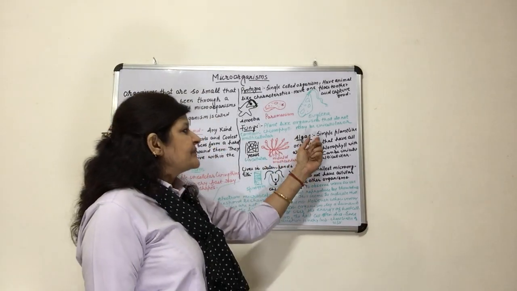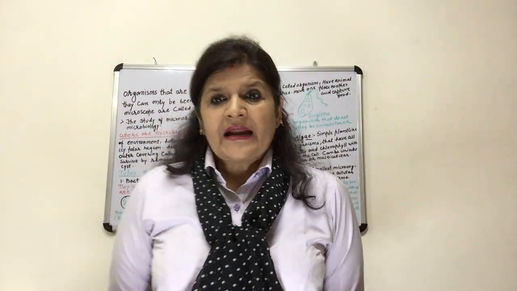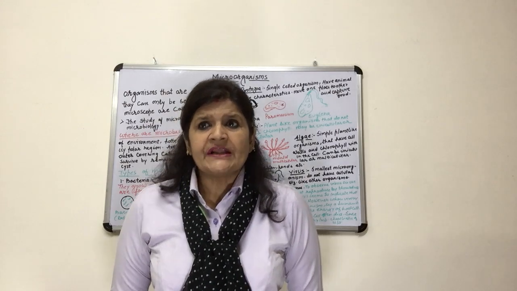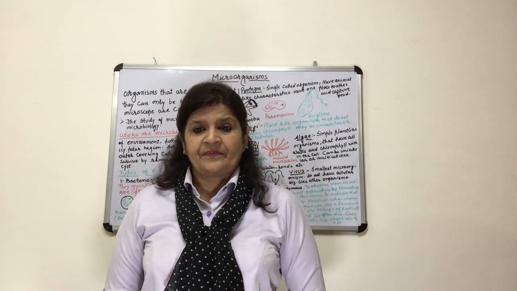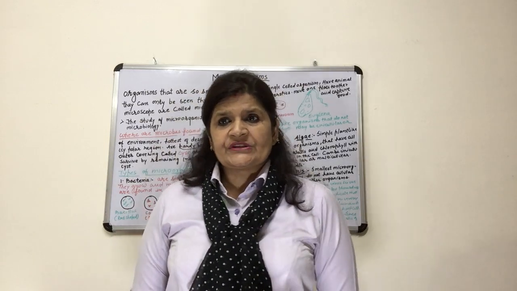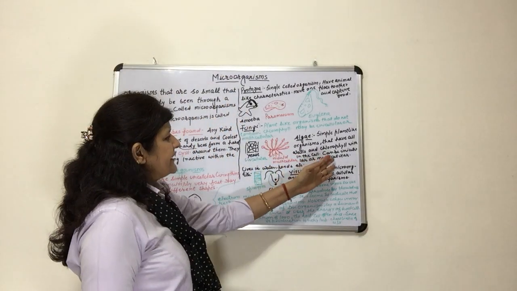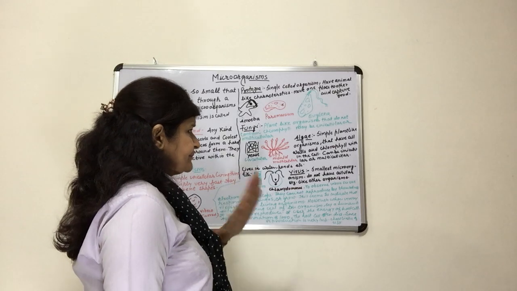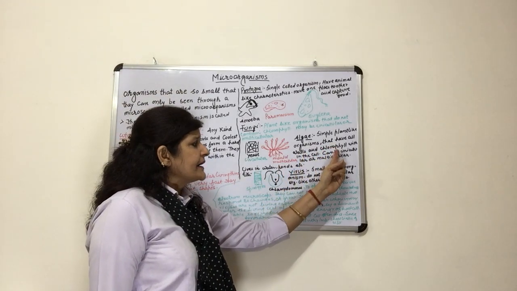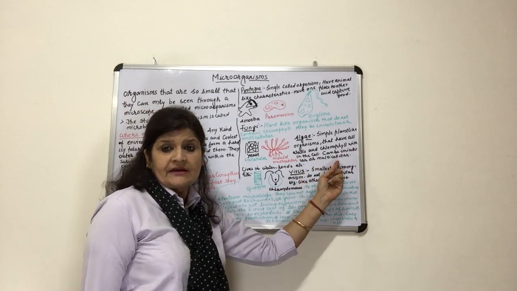Now next is algae. What are algae? These are a group of simple plants. Though they do not have any root and shoot system, they are plant-like organisms. They may be unicellular and they may be multicellular. The algae have a cell wall and chlorophyll within the cell.